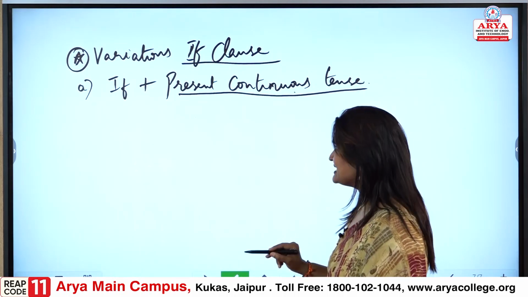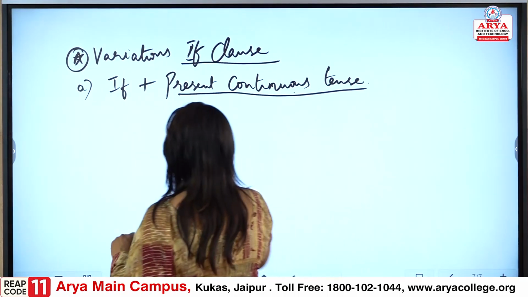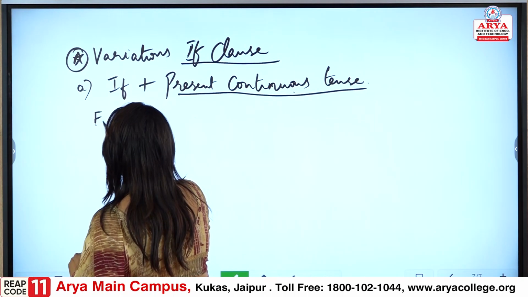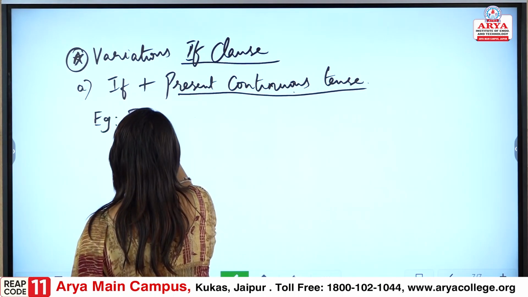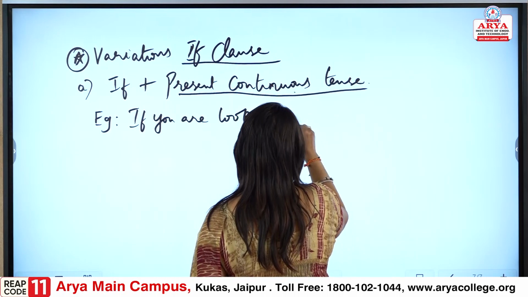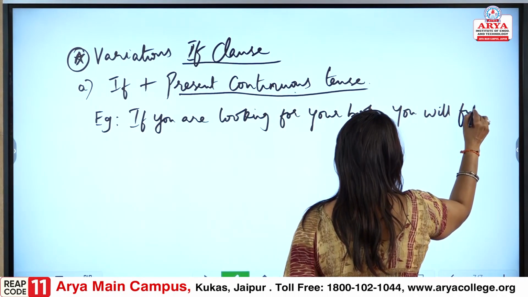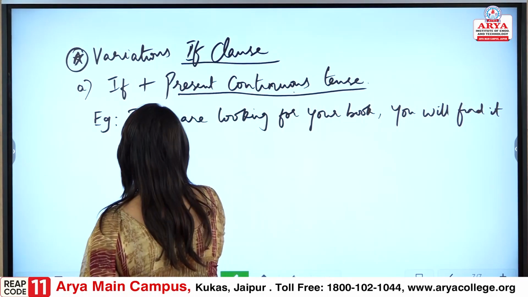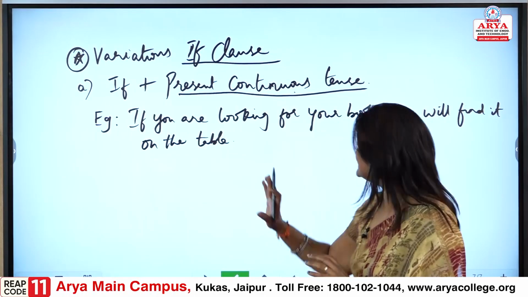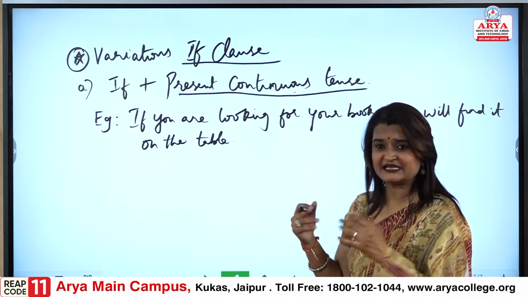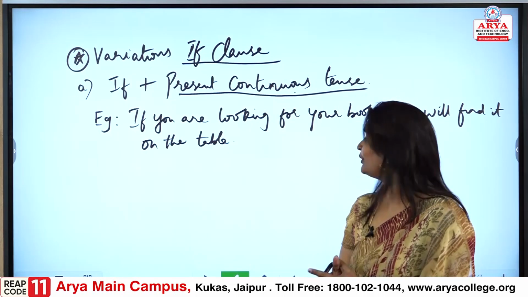Fine, the first variation in the if clause is if plus present continuous tense. Now let me give you an example for better understanding. If you are looking for your book, you will find it on the table. So again, this is the present condition that you are talking about, present continuous, that you are continuously looking for.